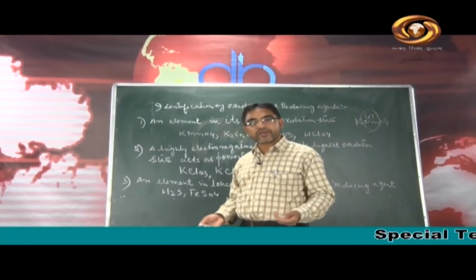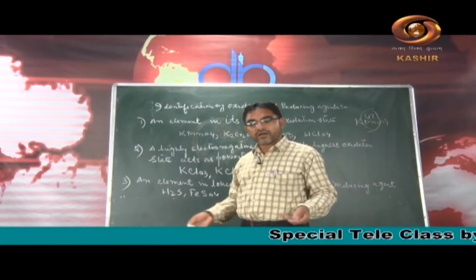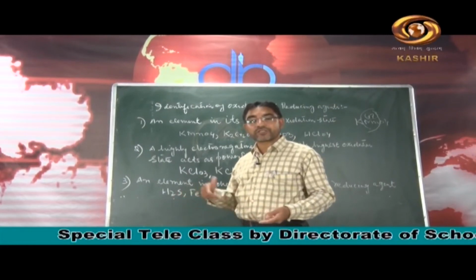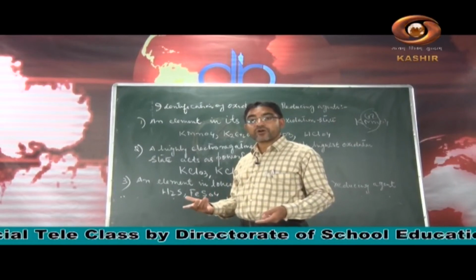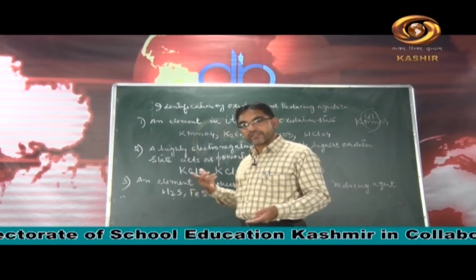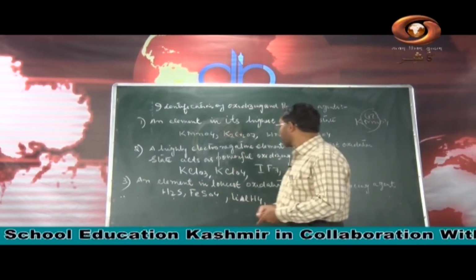If we put it into a chemical reaction, it will try to gain electrons, it will try to reduce itself. That means it will oxidize other compounds, so it acts as an oxidizing agent.